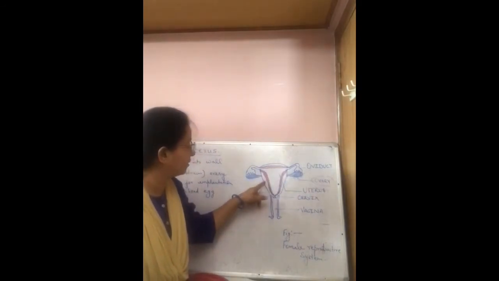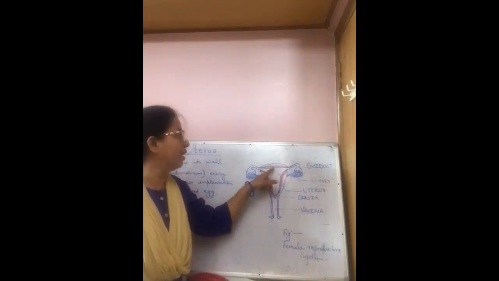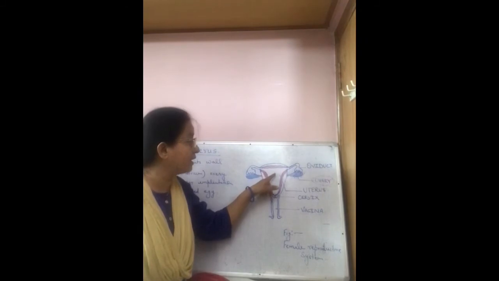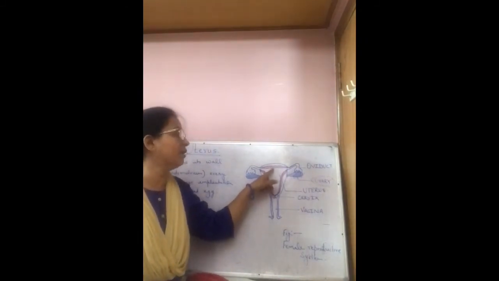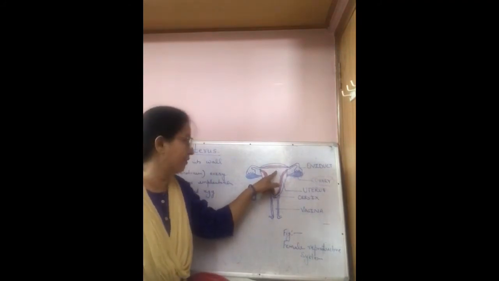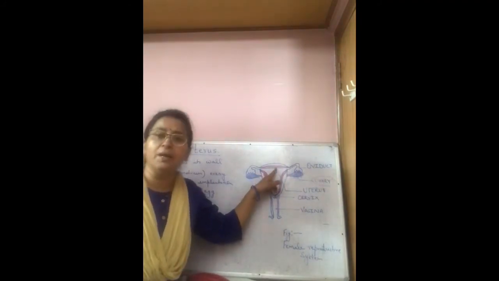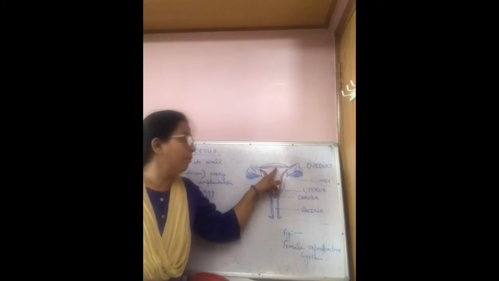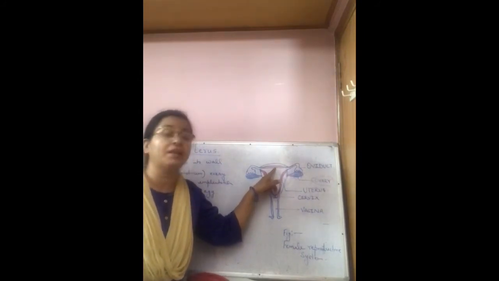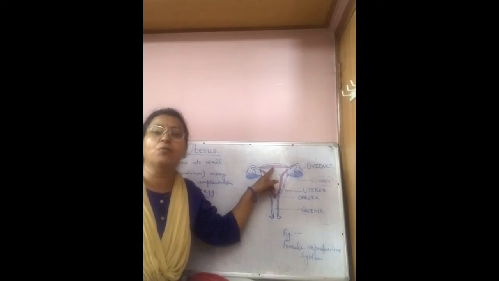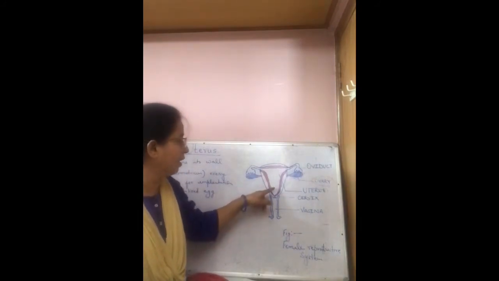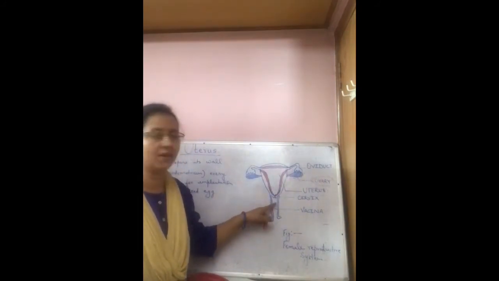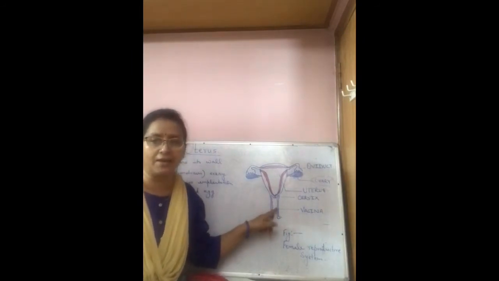It looks thickened because fertilized egg can easily implant in the wall of uterus. Endometrium each month becomes highly thick, vascular, so that fertilized egg can easily be implanted here. This uterus leads into vagina through the cervix. You can see in the diagram.